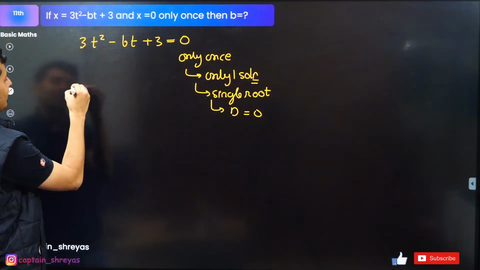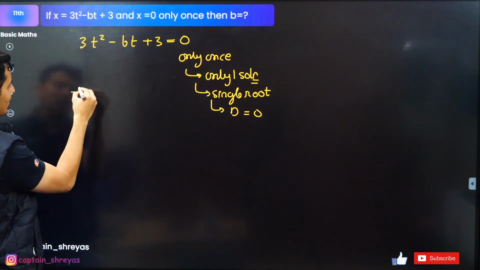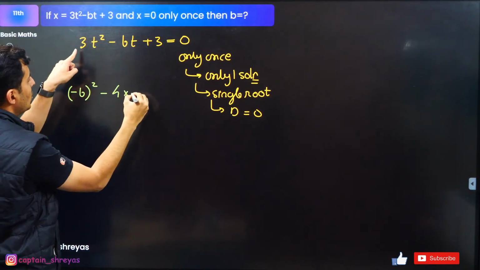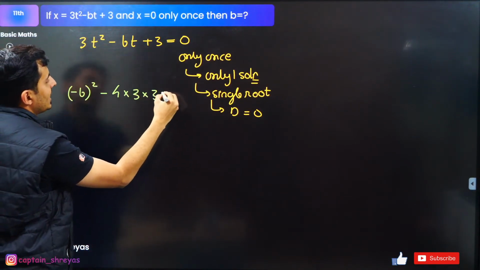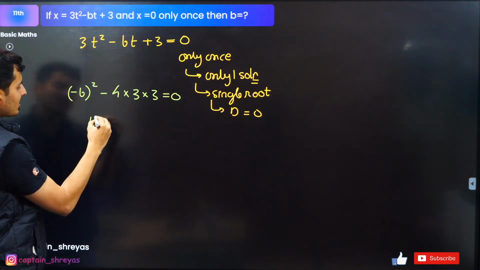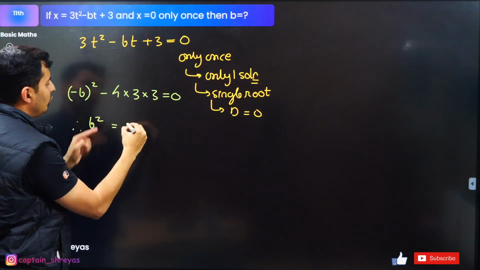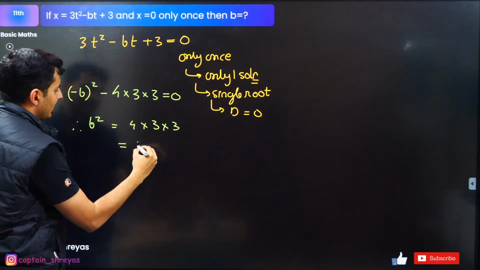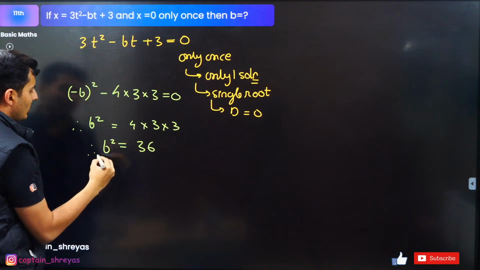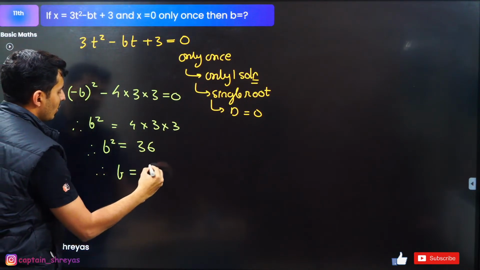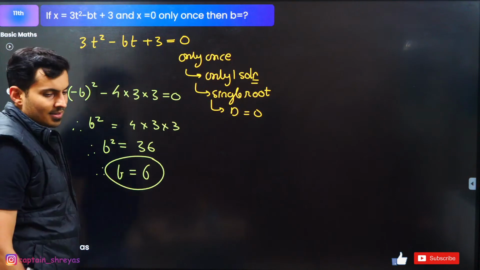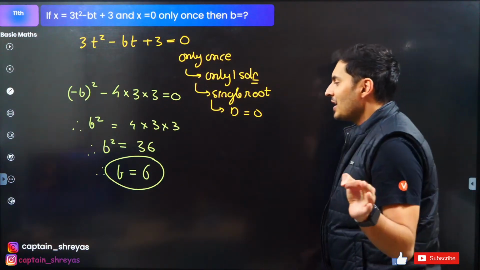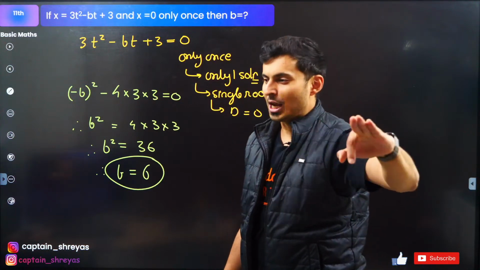What is the discriminant? b or minus b, even if you square it doesn't matter, minus 4 into a into c is 0. So b square is equal to 4 into 3 into 3, which is nothing but 36. So that's b square. Therefore the value of b will be just 6. That is the answer. Exactly, guys. So at that value, you will see both the roots are going to be equal and same.